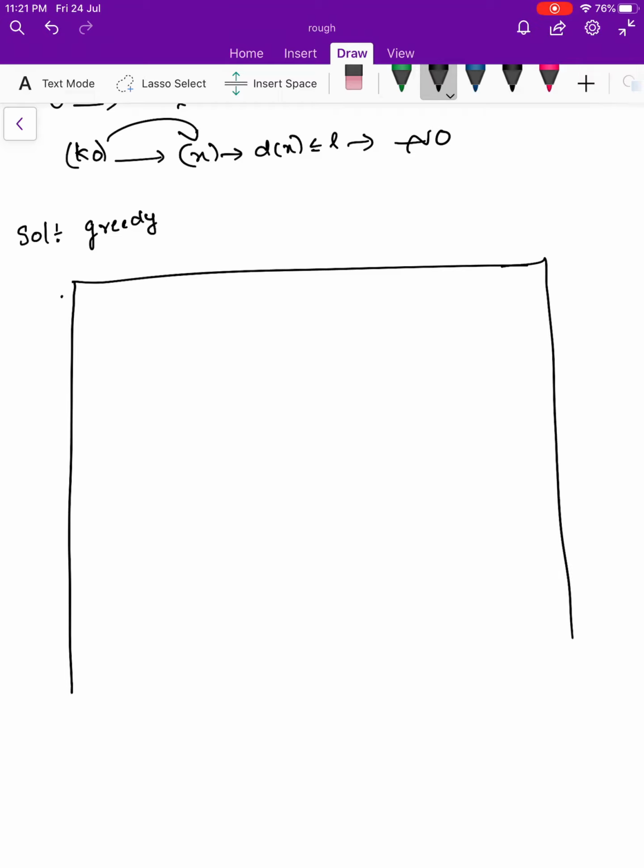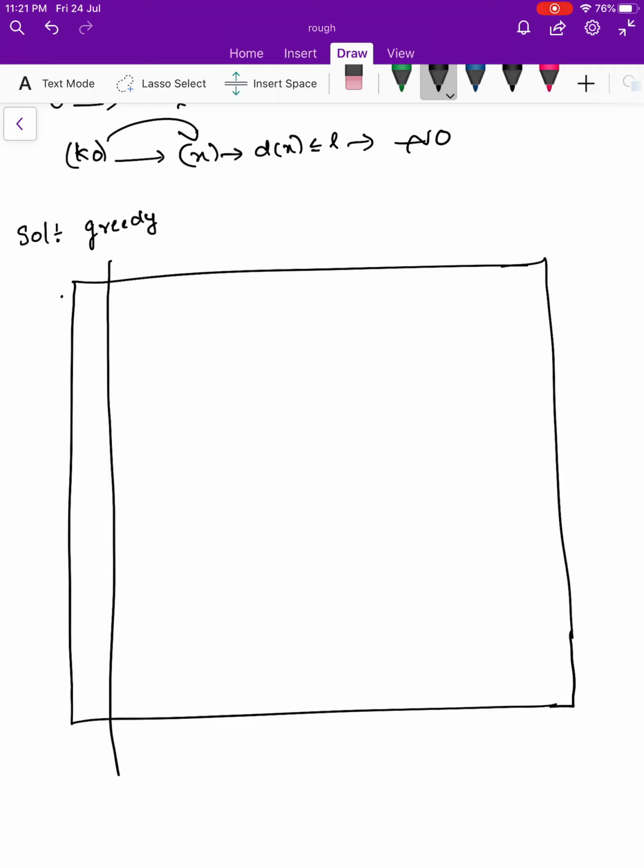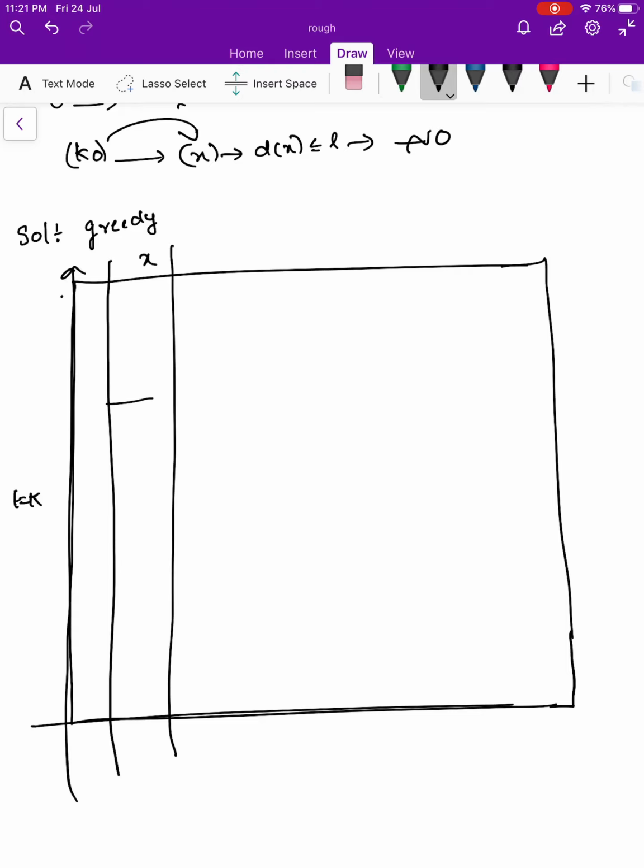Before going to the solution, let us see for each of the shores how the drowning position will be. Suppose at shore x, the drowning position will be around time t equal to k. Let us see this table. The y-axis is the time and the x-axis is the shore: 0th shore, 1st shore, 2nd shore, 3rd shore, 4th shore and so on, nth shore.